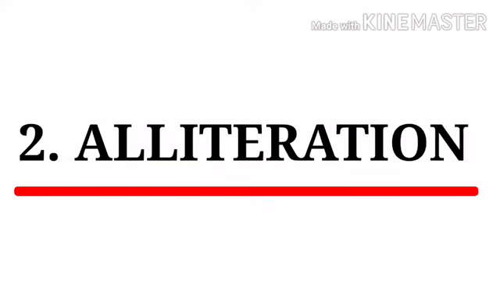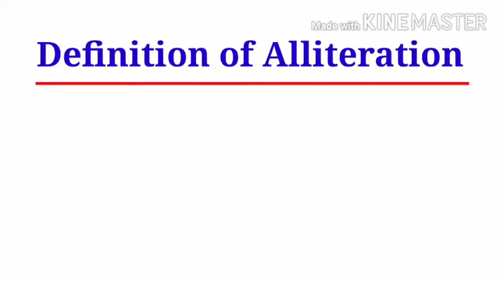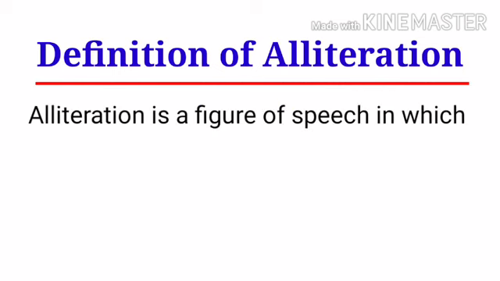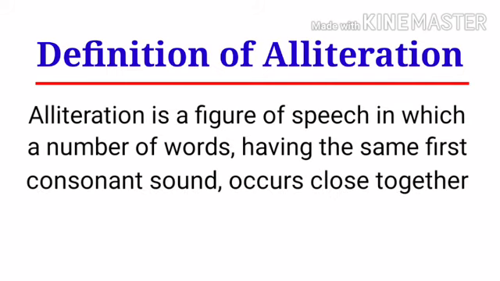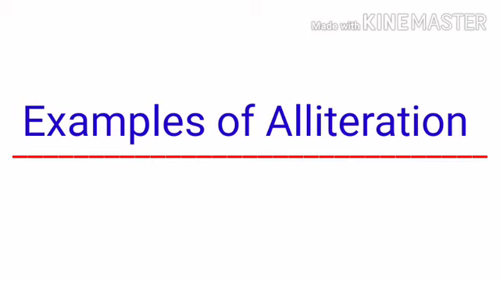Second is alliteration. And the definition is, alliteration is a figure of speech in which a number of words having the same first consonant sound occur close together in a series. Let's look at the examples of alliteration.